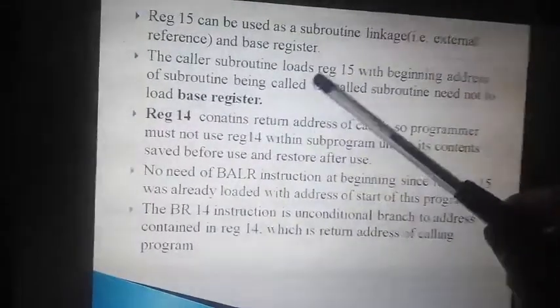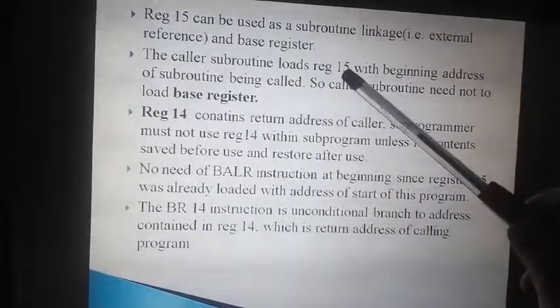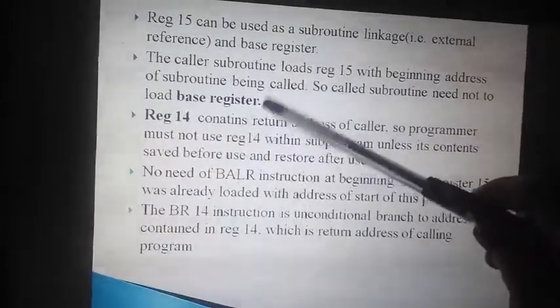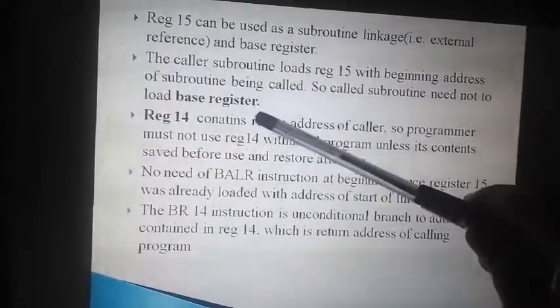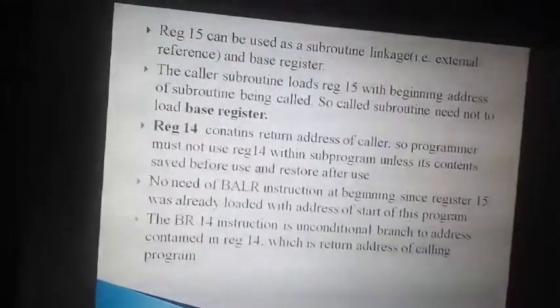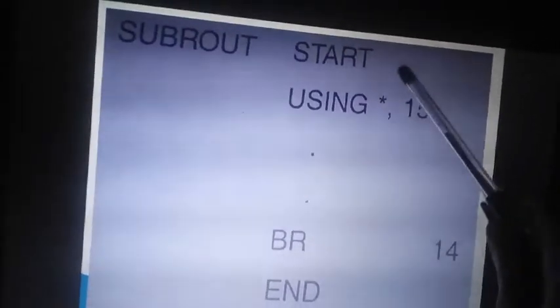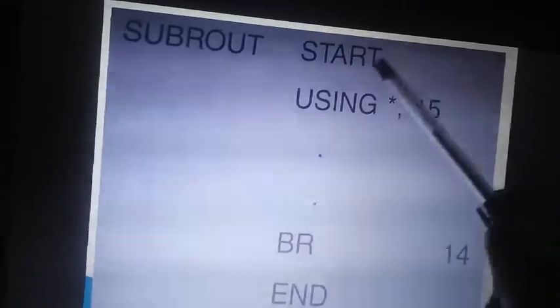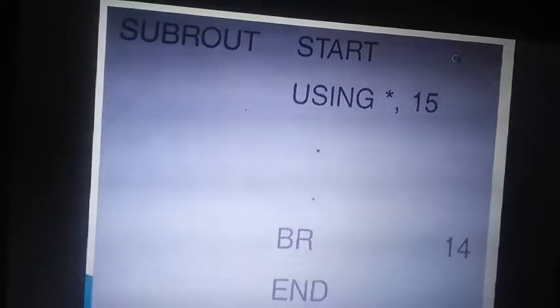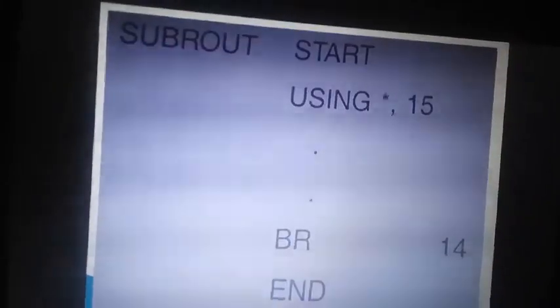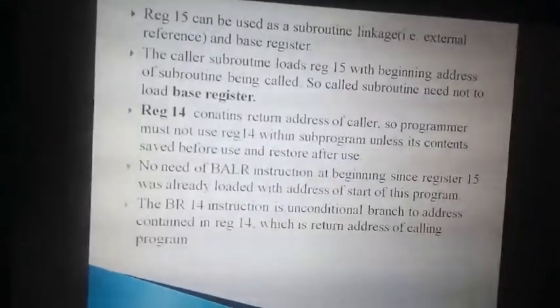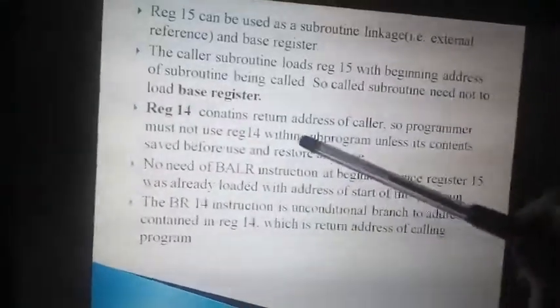Yeah. So here register 15 already has the base. So explicitly we need not load the base register with the address of the start. That's what the subroutine function does. Again, explicitly I don't want to specify this start location because the subroutine function's start base address is already loaded in register 15 in the calling function. Here only we have loaded it. Register 14 has the return address, which helps to come back.